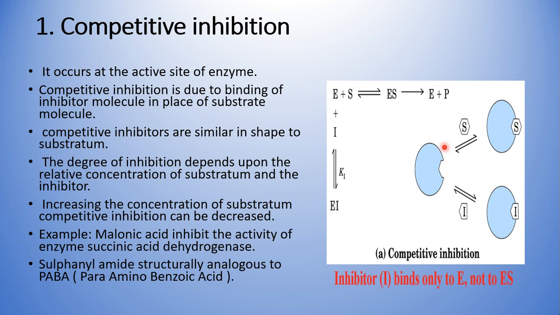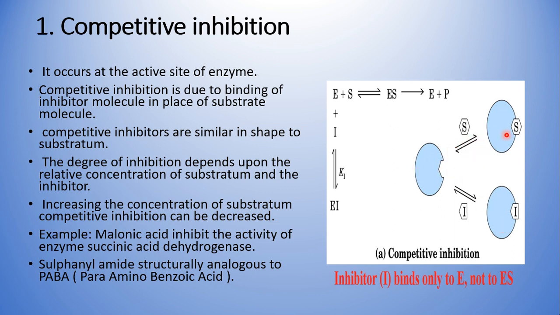Okay, so here we are going to have a competition between two things. What are those two things? One is the substrate and another one is the inhibitor. What they are competing for is the occupation of this site, which is called the active site of an enzyme. The enzyme contains a site where a substrate goes and binds, called the active site. This active site is going to be occupied either by substrate or inhibitor depending upon their concentration. These two are going to fight for the occupation of this active site, and which one wins will be the result.